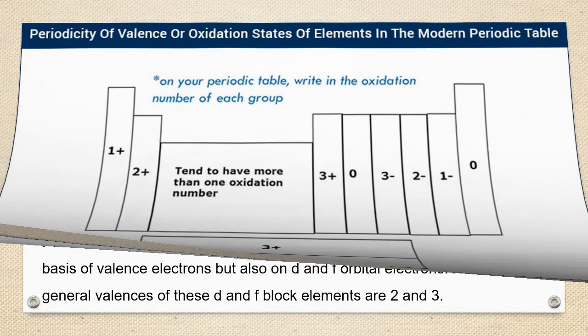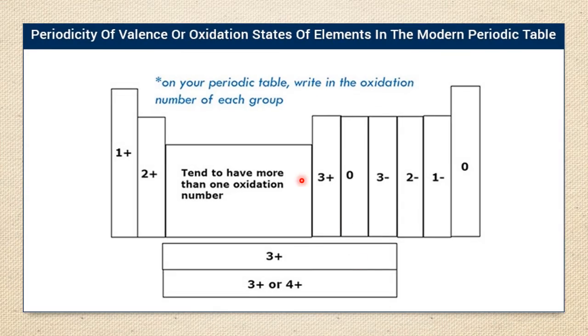See, this is the periodic table and its valency. Plus 1, plus 2, and plus 3 by this block. Here I have not shown 0; it is not ready to lose or gain, so it is 4. So it is plus 1, plus 2, plus 3 and 4. Then minus 3, minus 2, minus 1, 0. Why minus 1 here? Halogens are 2, 8, 7, with 7 in the outermost shell. They want to gain. After gaining 1 electron, minus 1. After gaining 2, minus 2. After gaining 3 electrons, minus 3.